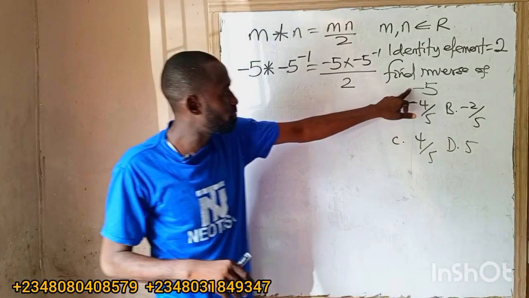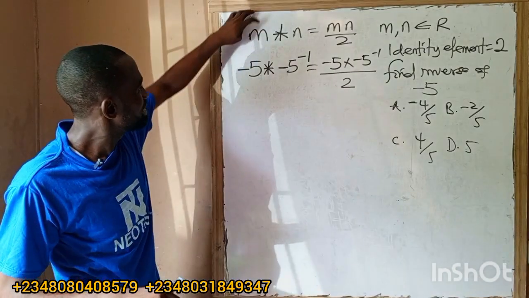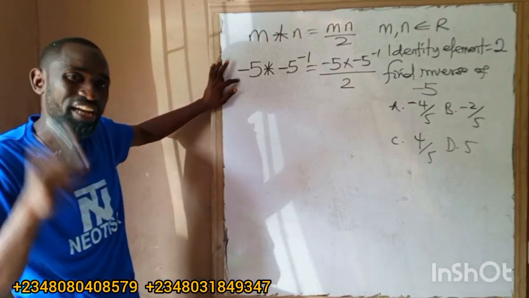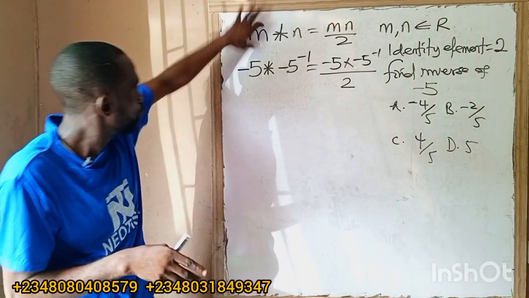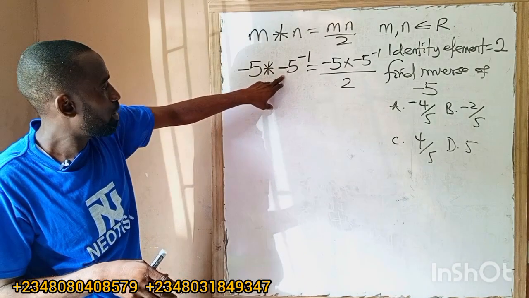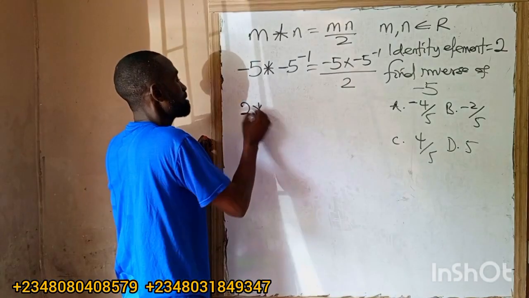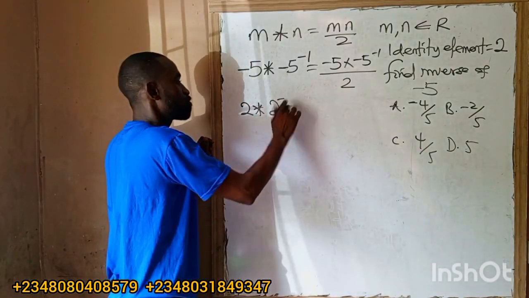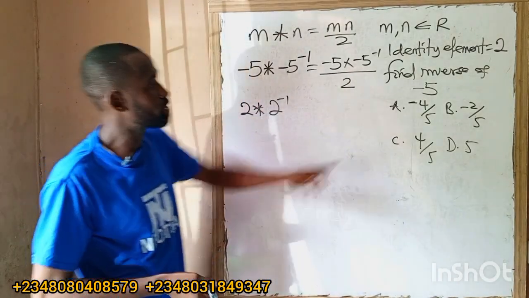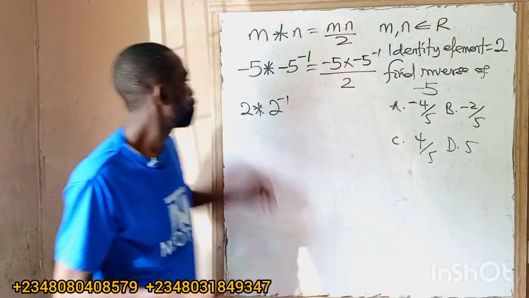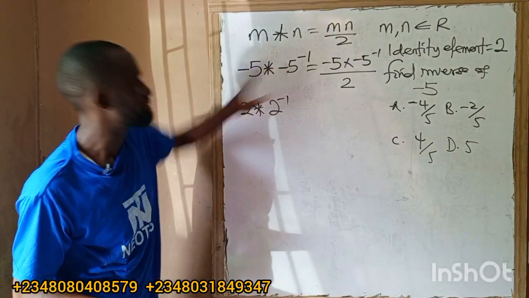So here they say we should find the inverse of minus 5, so I'll first change this one to minus 5. If they say find the inverse of 2, I'll first change this one to 2, so it becomes 2 raised to power minus 1, meaning I have 2 combined with its inverse. This is the inverse of 2. But here the element is minus 5, so minus 5 combined with its inverse.